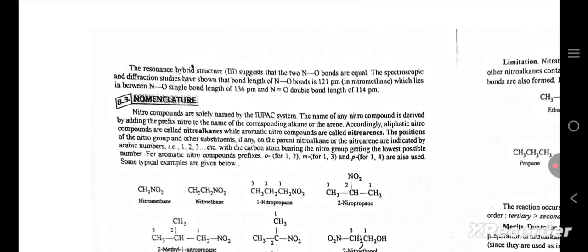The resonance hybrid structure suggests that the two N-O bonds are equal. The spectroscopic and diffraction studies have shown that the bond length of the N-O bond is 122 picometer in nitromethane, which lies in between the N-O single bond length of 136 picometer and the N=O double bond length of 114 picometer.